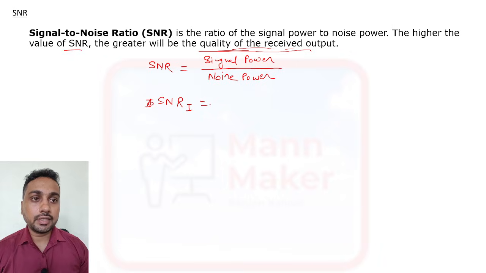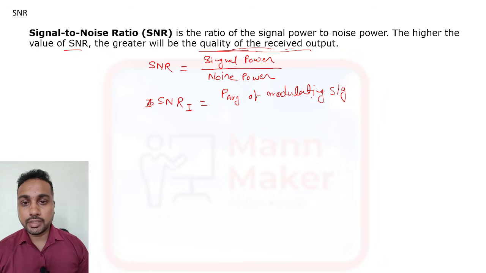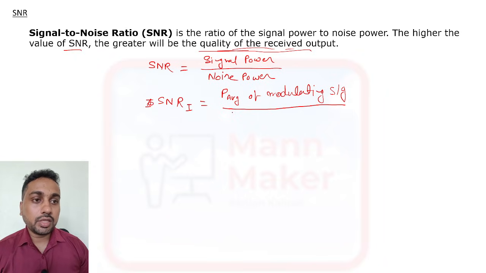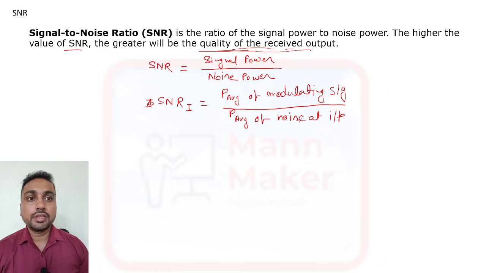On the input side, it will be the average power of the modulating signal, since on the input side we modulate our signal, divided by the average power of noise at the input side. So this is the input SNR formula.